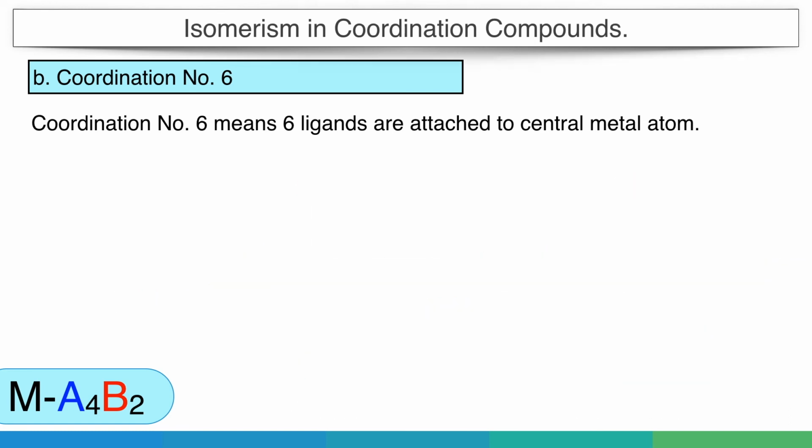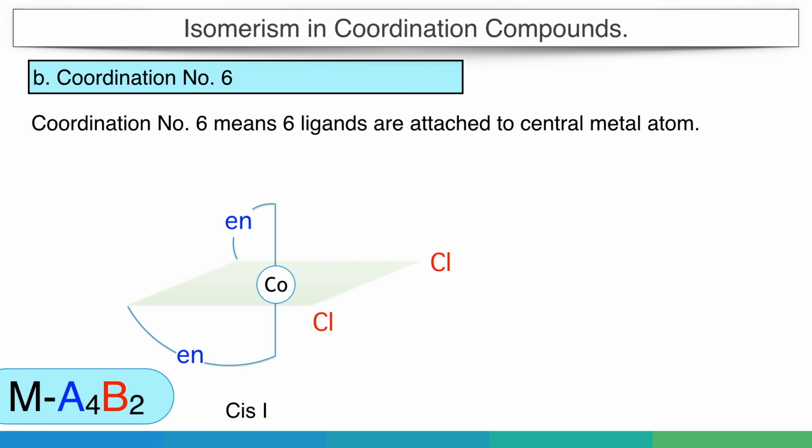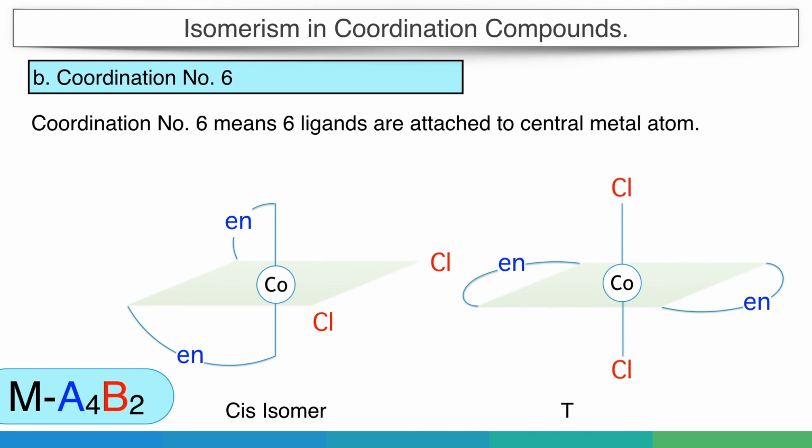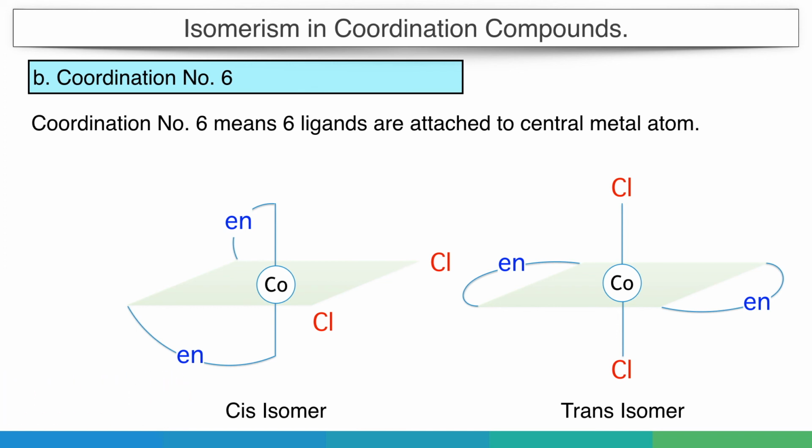Even chelating agents, which can form a cyclic bond with the central metal, show this type of geometrical isomerism. An example is dichlorobis(ethylenediamine)cobalt, where ethylenediamine is a chelating agent. That means it can form two bonds with the central metal atom, that is cobalt, making a cyclic structure. In this example, we can focus on the position of the chlorine groups. If they are next to each other, it makes the cis isomer. But if the two chlorines are in opposite directions, it forms the trans isomer.